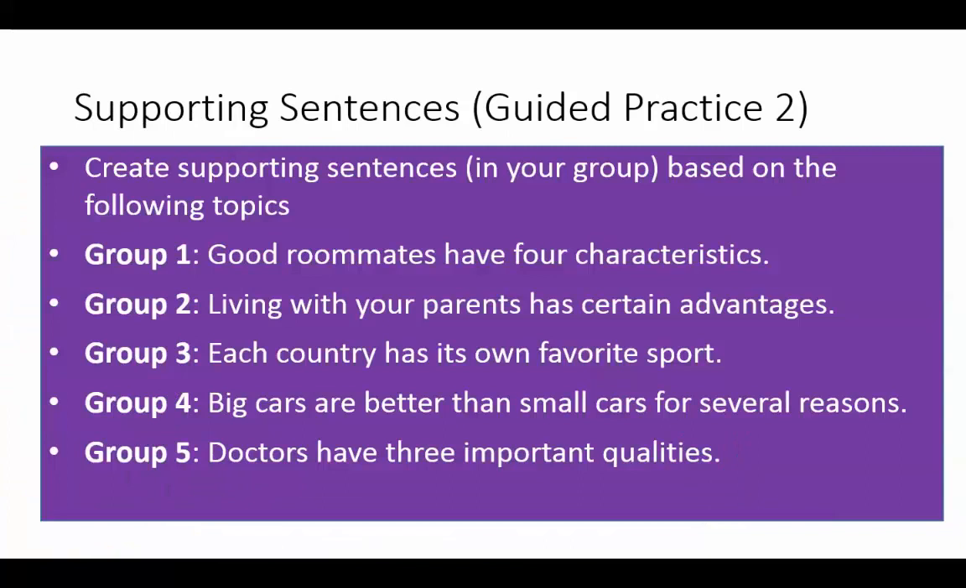Okay, here's some additional practice that comes from our textbook. So look at these 5 different topic sentences, and what you'll do is, if you're in class, we'll stay in our groups and we're going to work on creating some supporting sentences about these topics. Or if you're at home, look at each of these 5 different topics and try to create some supporting sentences based on them. So number 1, it says good roommates have 4 characteristics.